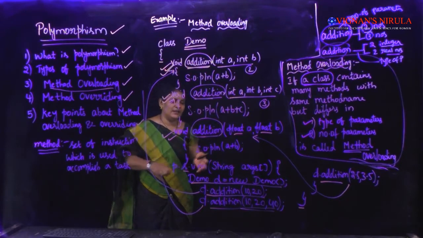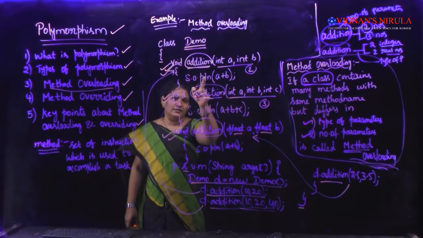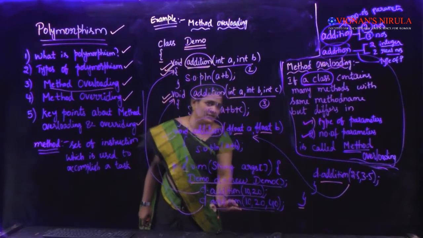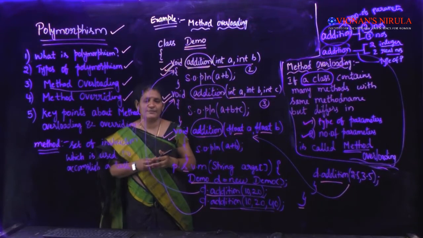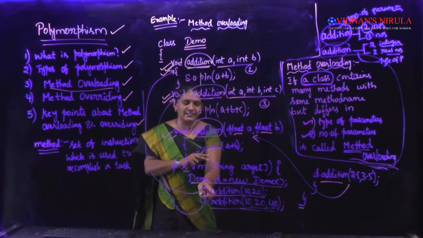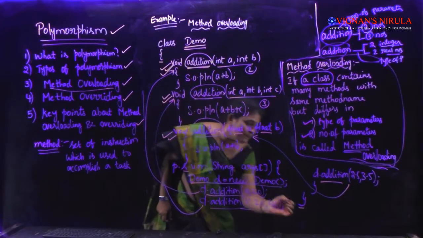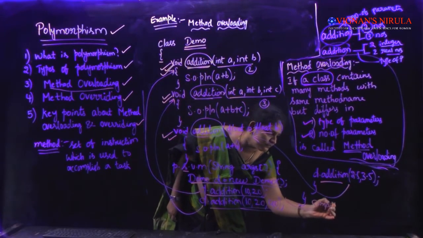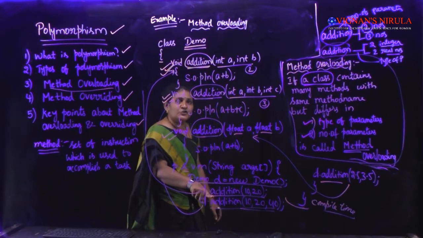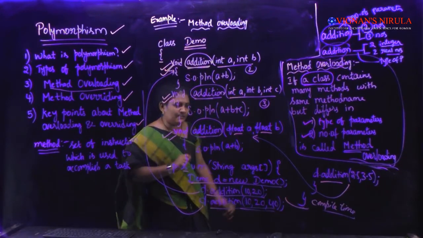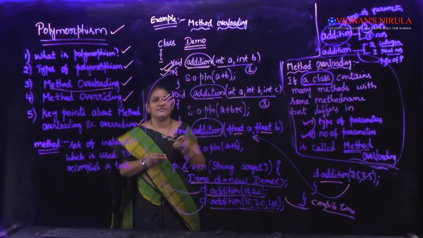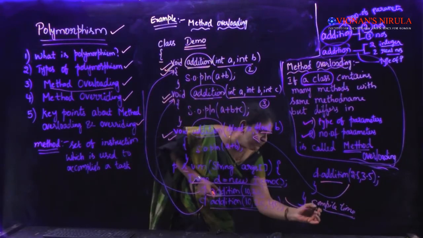Now tell me which method will be resolved. Here I have called 3 methods. The 3 method names are the same, but they differ in the type of the parameters. Which method needs to be called for a particular method call will be resolved at compile time. For this call, at which time will the method to be invoked be resolved? At compile time only, but not at runtime. So method overloading is the best example for compile time polymorphism.